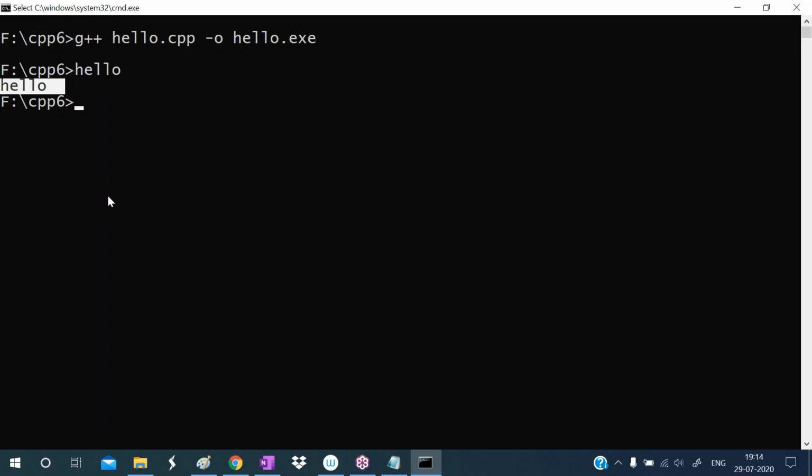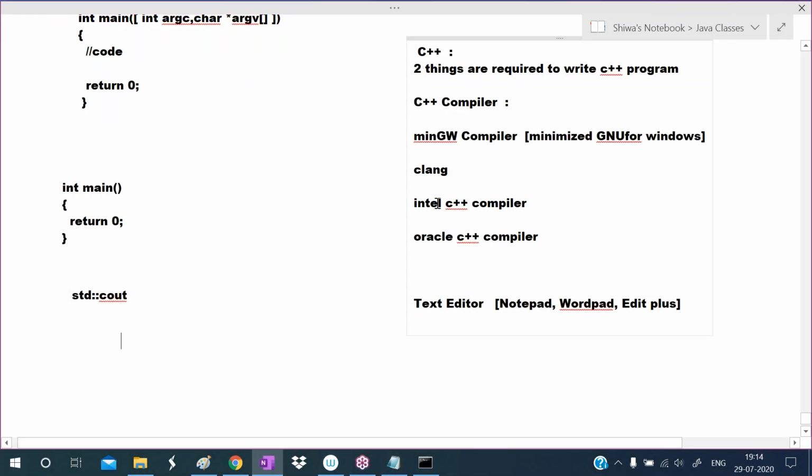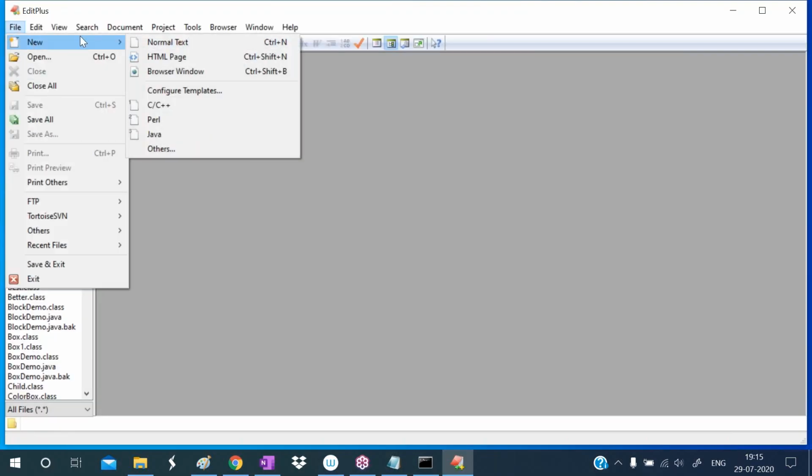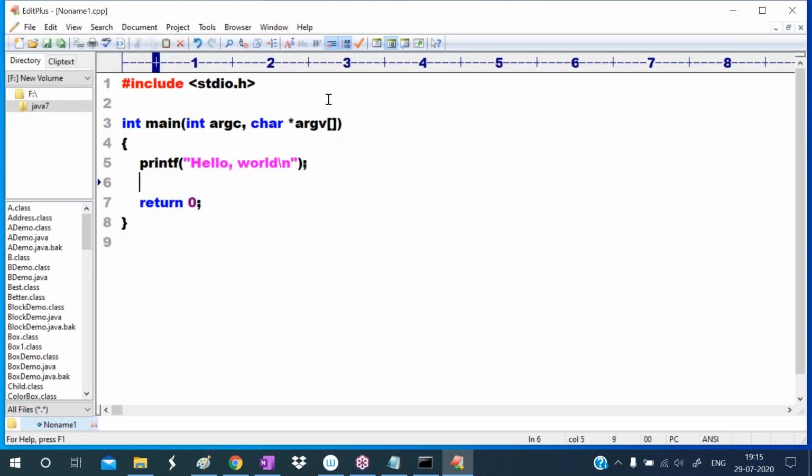To compile the program, a C++ compiler is required. So to write a C++ program, a compiler is required and a text editor is also required. Generally, text editors like Notepad and WordPad come along with operating systems. If you want to use text editors like Edit Plus, this is Edit Plus. In the File menu, select New, then C or C++ file, like this. So you can use such text editors like Edit Plus or Notepad++.